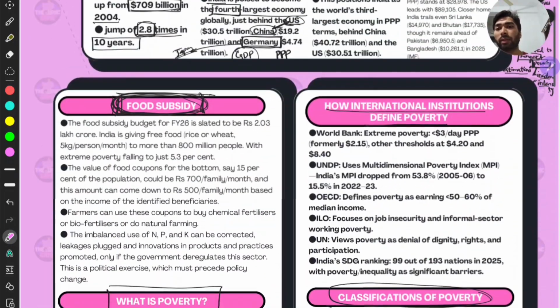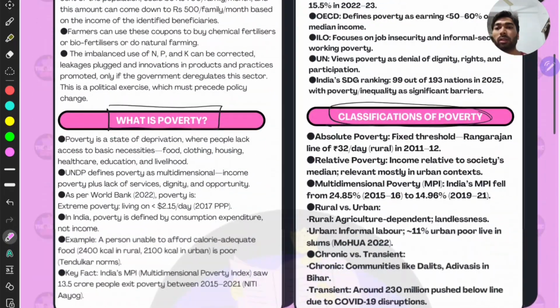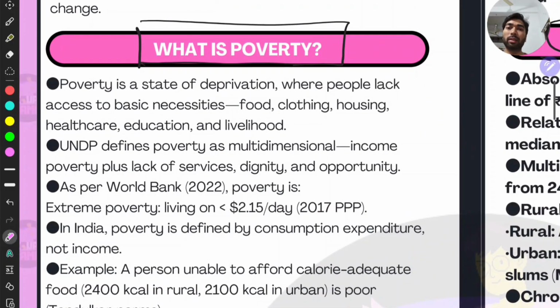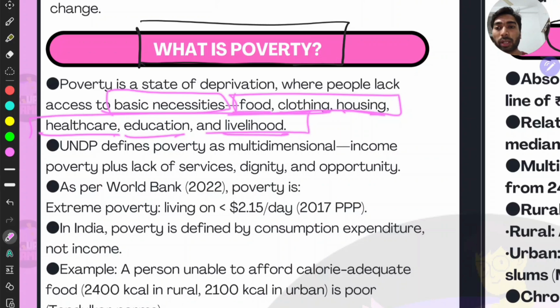Then with that, we have to know what poverty is, right? In general, you can say it is the lack of food or money or something like that, right? But it has a definition, and you have to mug up this definition for sure, and just go and write it in the exam, right? Poverty is a state of deprivation where people lack access to basic necessities: food, clothing, housing, healthcare, education, and livelihood. See the broadness of these. It is very wide, right?